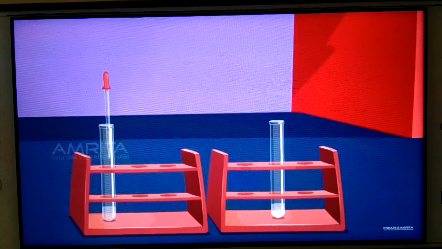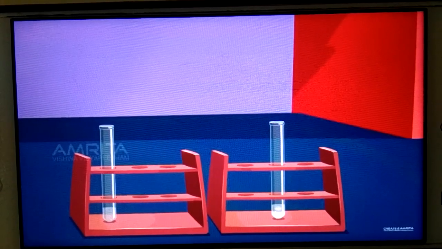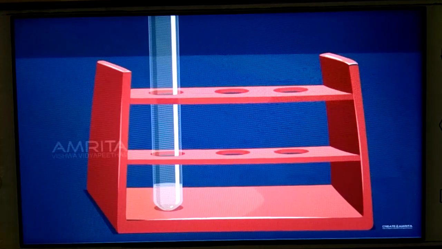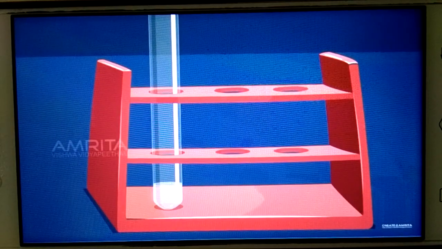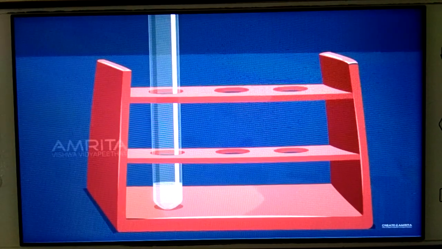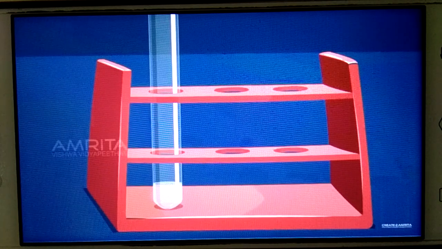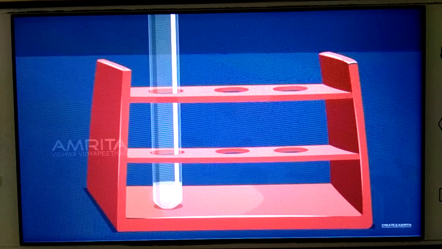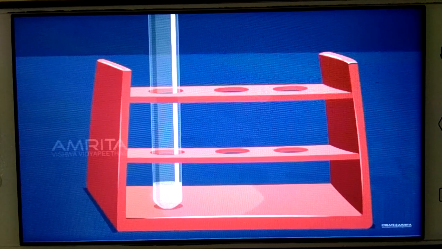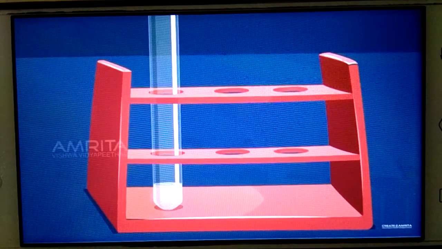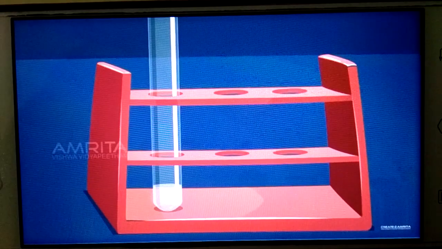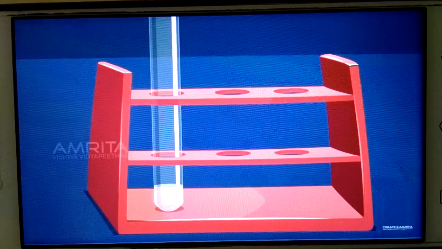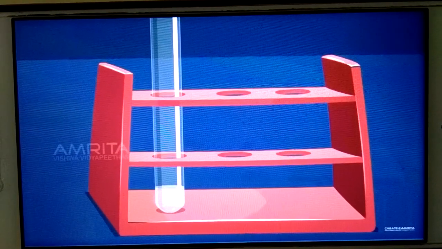Now you see, is there any precipitate here, students? Is there any precipitate? No. There is no precipitate. So what does that indicate? That purification happened here due to dialysis.